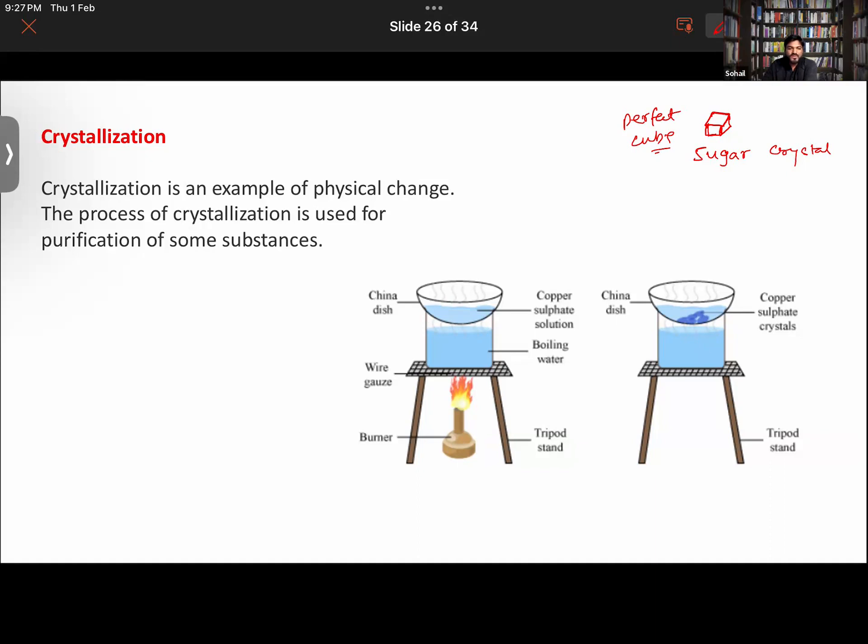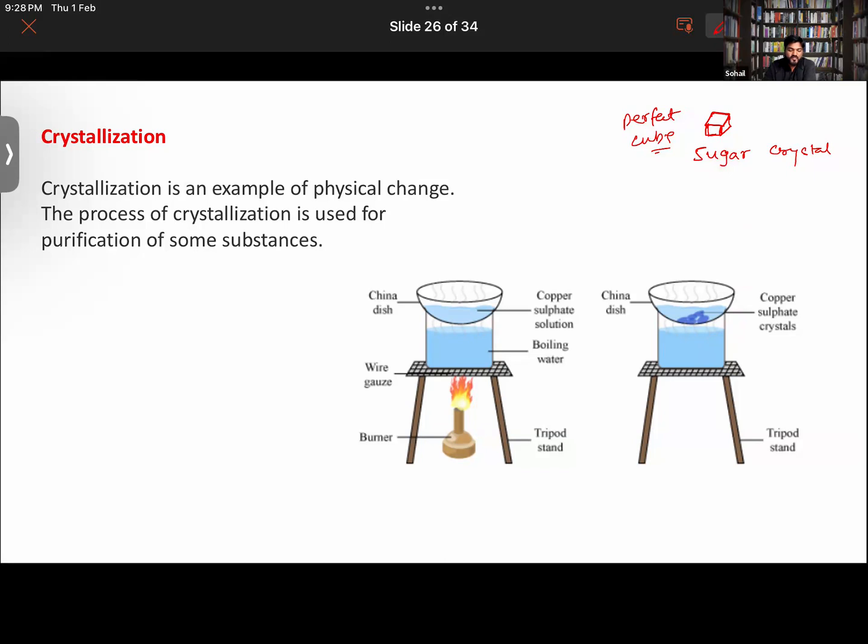No, actually, it is not manually cut. It is not manually cut. See, it's a first crystal. Sir, are you talking about a crystal that is made up of copper sulfate solution? I'm talking about copper sulfate solution also. Right now, I'm talking about the sugar crystals.